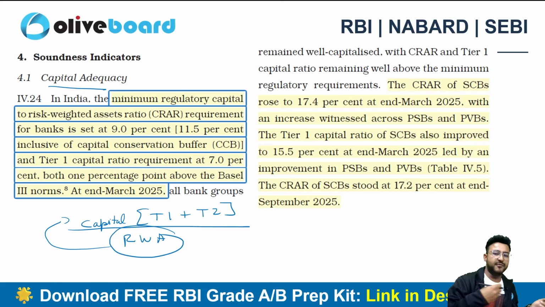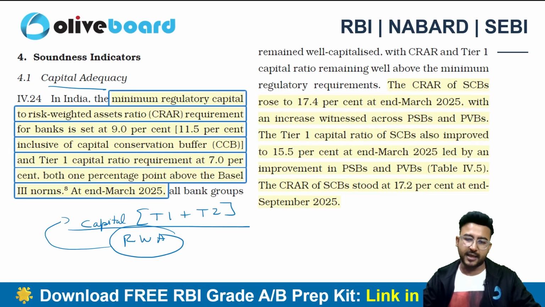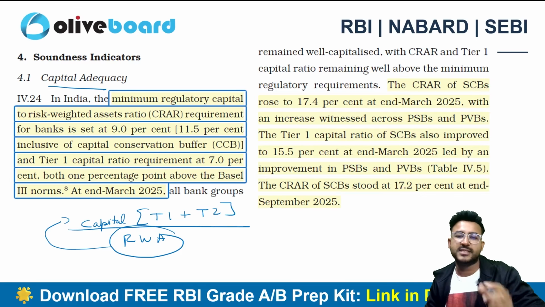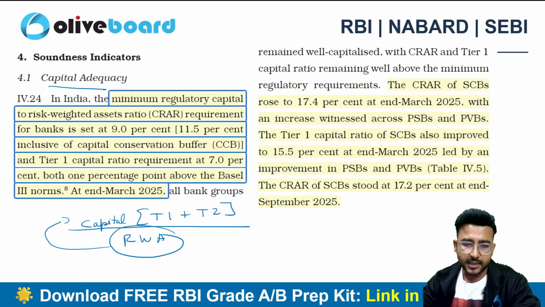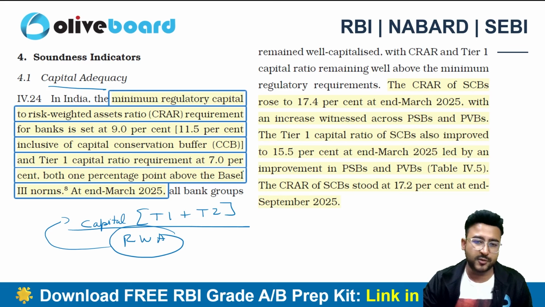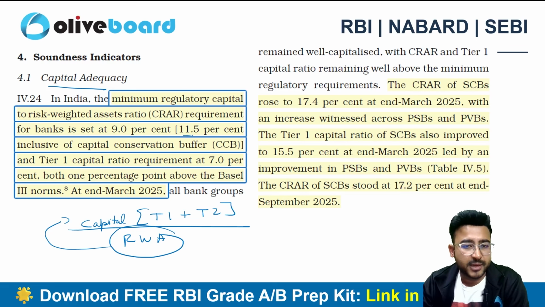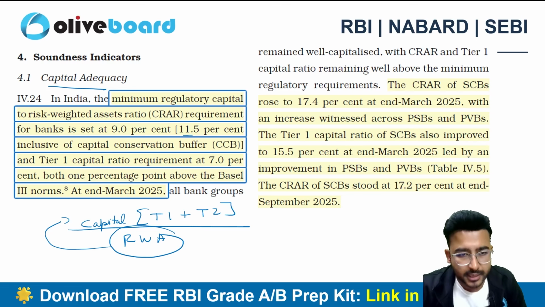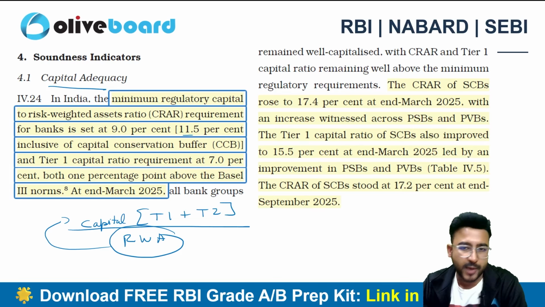Say for example, I have given a loan to a state government. I have also given a loan to Mr. Vijay Mallya. Now the loan I have given to Mr. Vijay Mallya is highly risky, right? It has a very high risk as compared to the state government loan. So that's why in the denominator we always take risk weighted assets, right? And in the numerator we take tier 1 and tier 2 capital. So in India as of now, we need to have 11.1% as the bare minimum CRAR requirement, right?